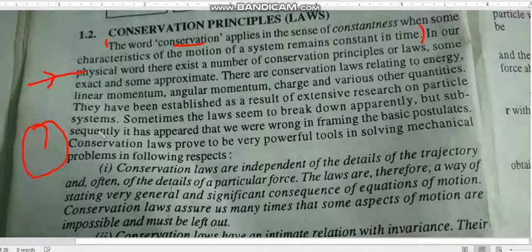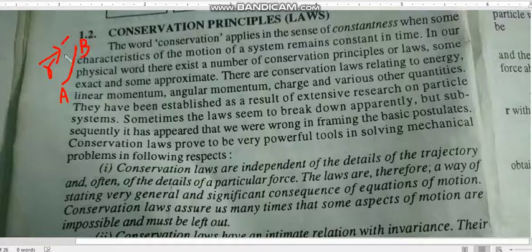Then before going into the rules and all, first we should know displacement. Displacement is denoted by r vector. R vector is called the position vector. Displacement is nothing but if you move a particle from one position to another position, then this difference between A and B is called the position vector r vector. It is the displacement. So r vector is equal to AB vector. Sometimes the initial position is denoted by O vector.